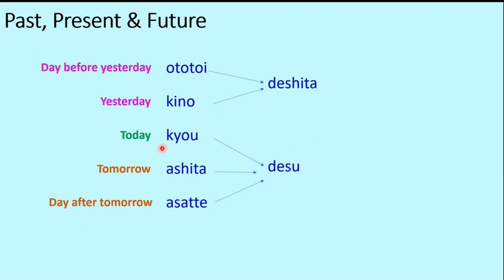Then comes today, which is kyo, and tomorrow and day after tomorrow are respectively ashita and asatte. All these three are associated with desu, which is the present and future tense of the verb. In this way, these are the five time adverbs which we frequently use in Japanese: ototoi, kino, kyo, ashita, and asatte.